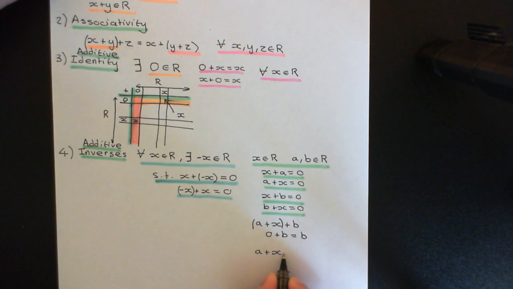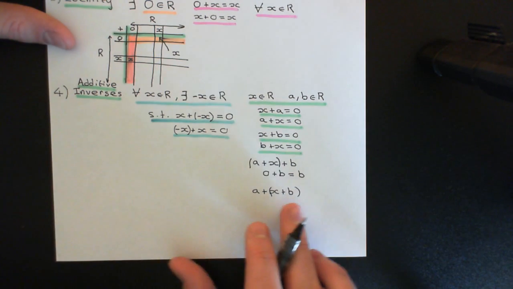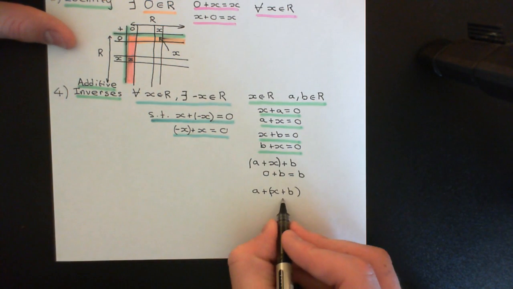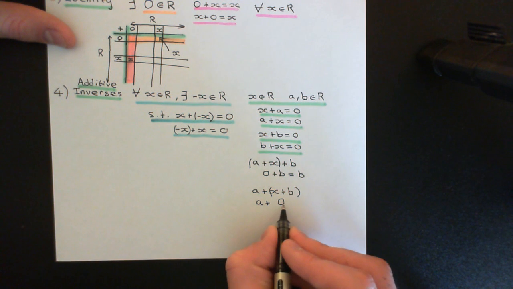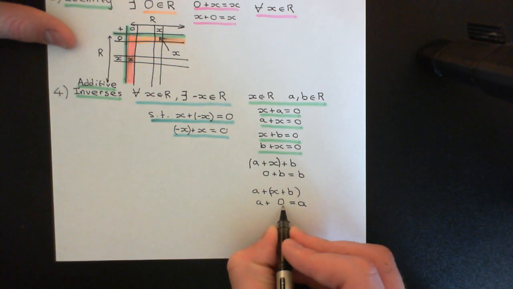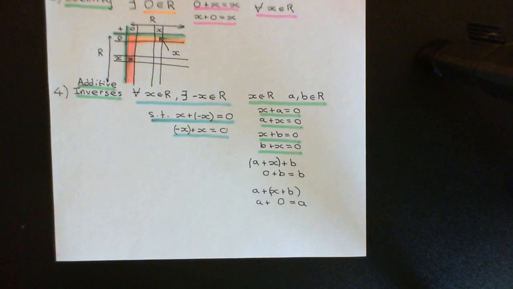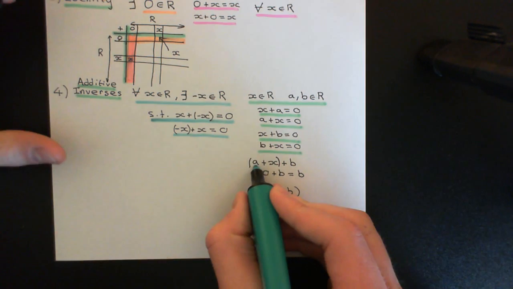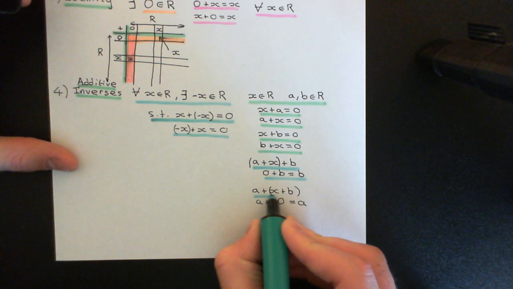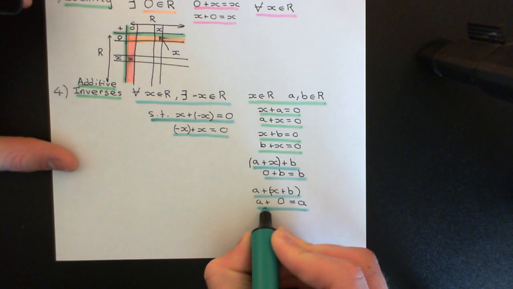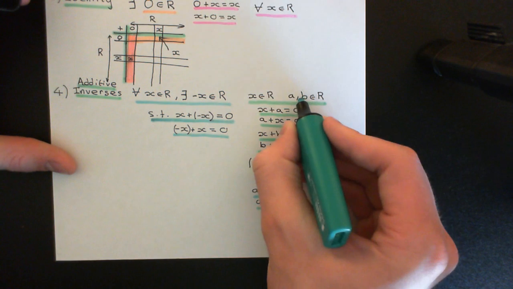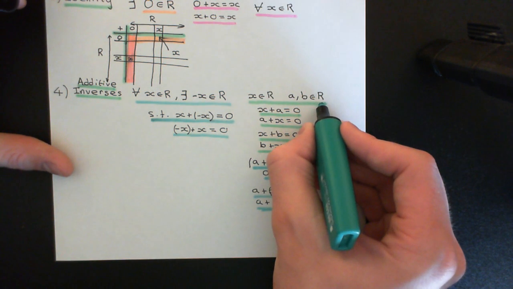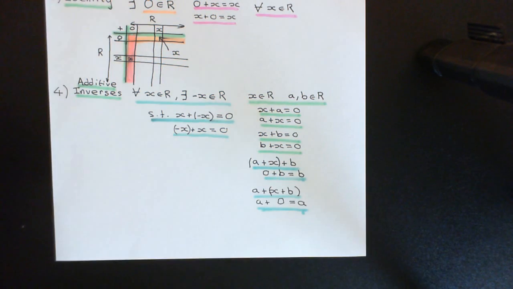Okay, so now I'll put the brackets around x plus b here, and of course x plus b is also equal to the additive identity, so this will be 0, so we'll get a plus 0, and a plus 0 will equal a because 0 is the additive identity. That's a contradiction, because these two different ways of putting the brackets have given different answers. One has given b and one has given a, and by assumption a and b were not the same element in the ring. Okay, so we've got two different answers.